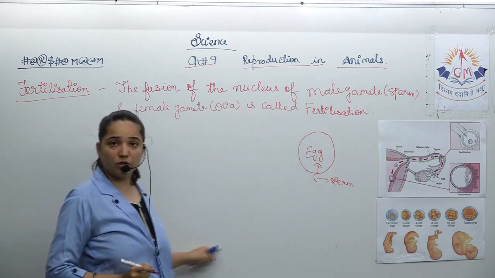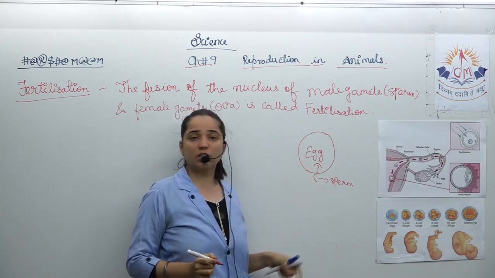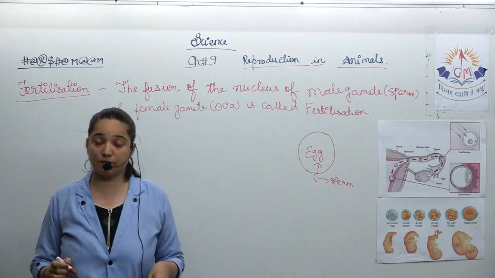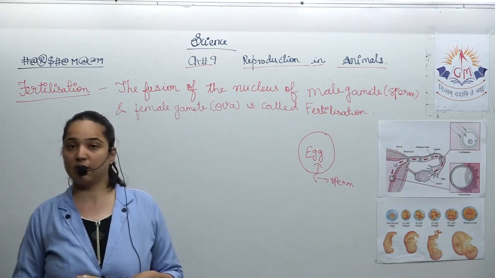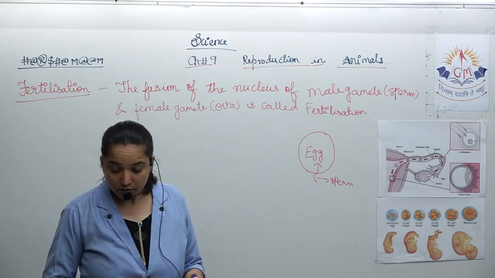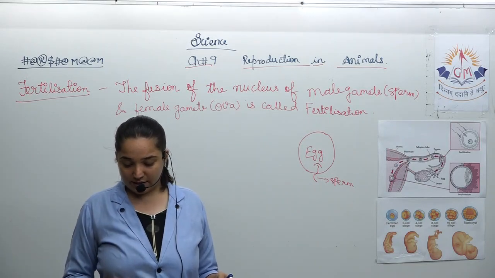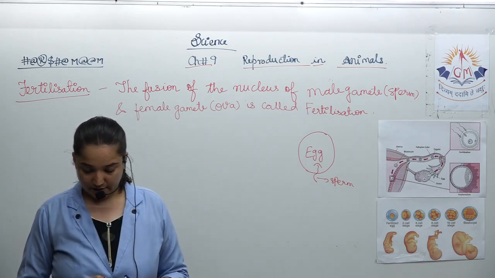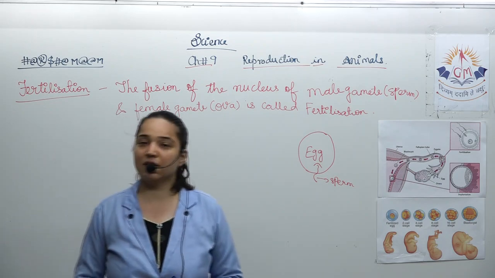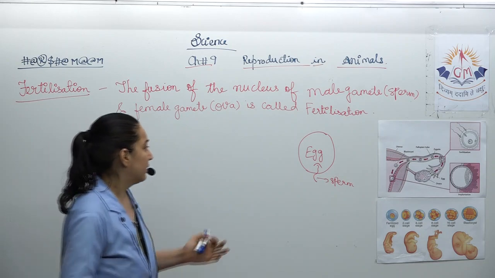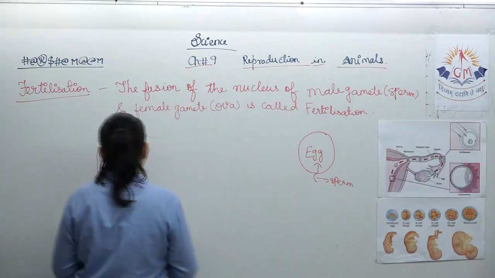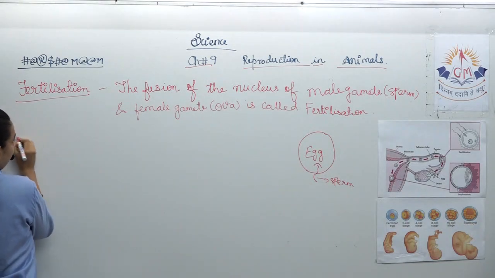The nucleus when it gets fused, that is called fertilization. Now, this fertilized egg is then called zygote.